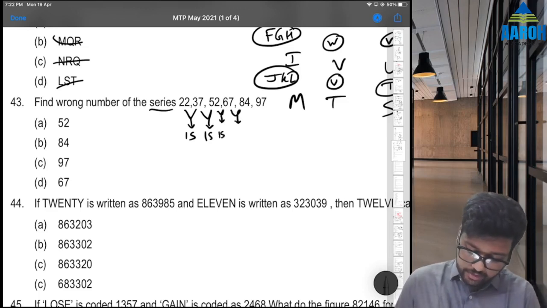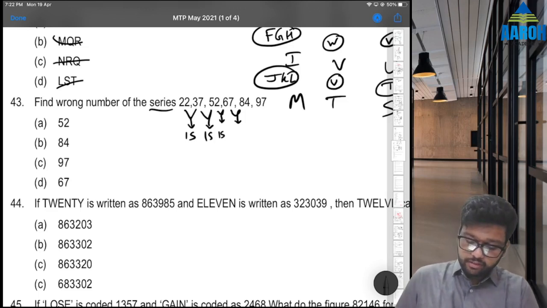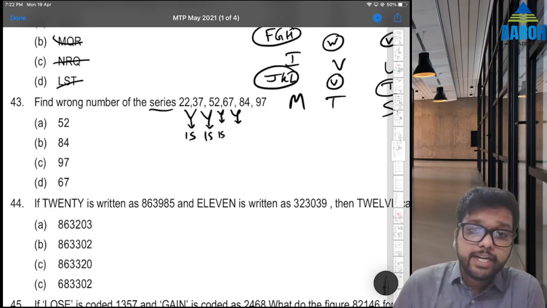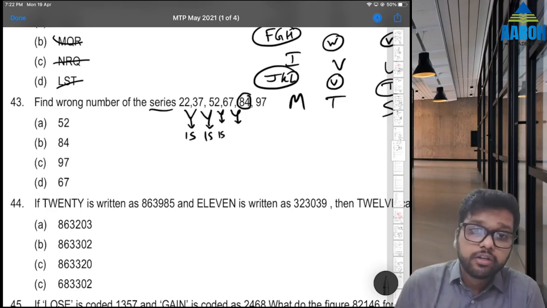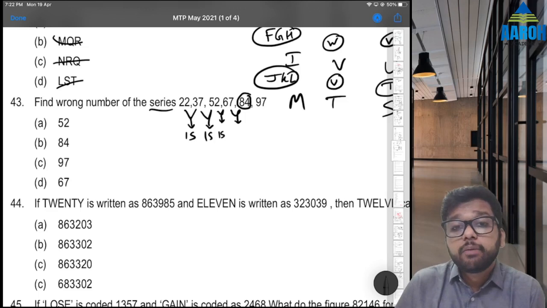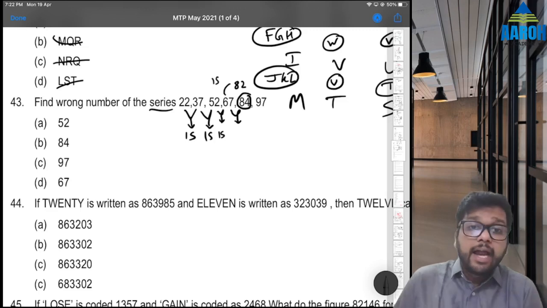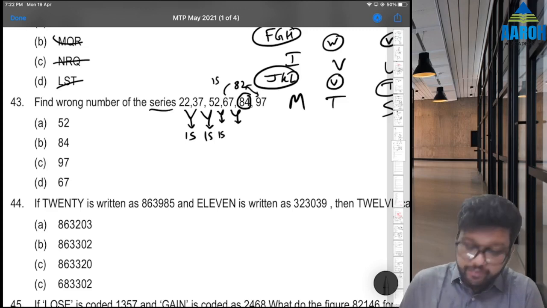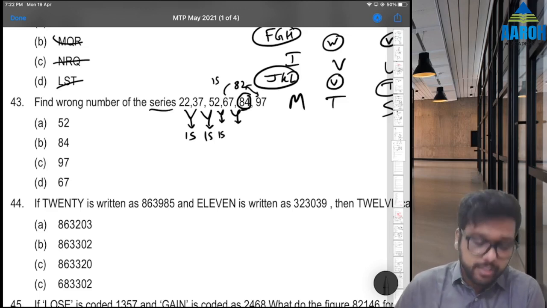Now 67 plus 15 should have been 82, right? But they have given 84. So this 84 seems to be wrong. What should have been there? 82 should have been there, right? Because then this difference would have been 15, and then actually the 82 and 97 difference is also 15, right? That means this 84 is the wrong number, odd man out, B.